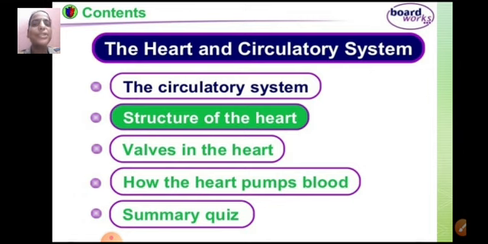Students, now we will be dealing with the detailed structure of the heart in the next video. This is all for this video. In the next video, we'll be seeing the structure of the heart, the valves in the heart, and in detail, the pumping of the blood to different parts.